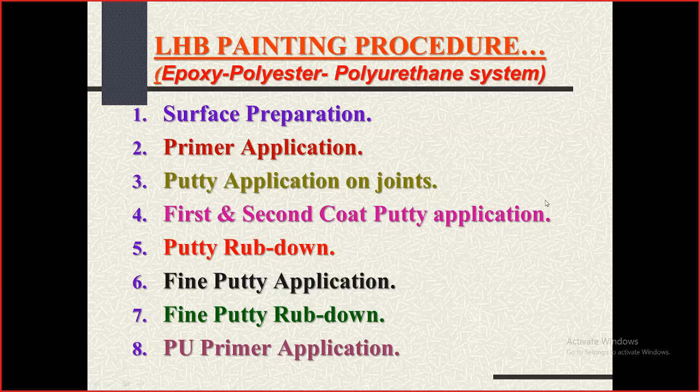First we have to do the surface preparation, then the primer application. Initially putty will be applied on the joints, then the first and second coat of putty application, putty rub down, and again the putty application.